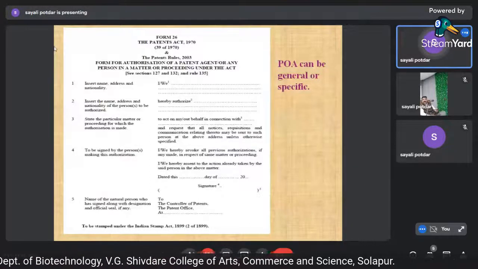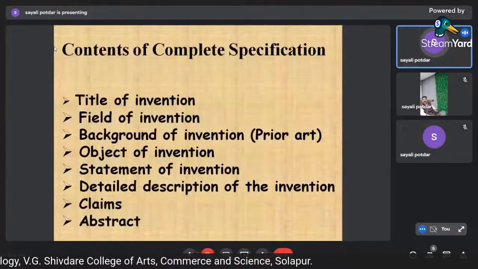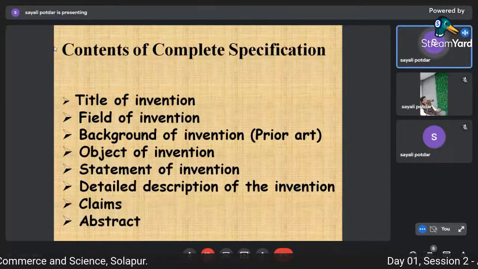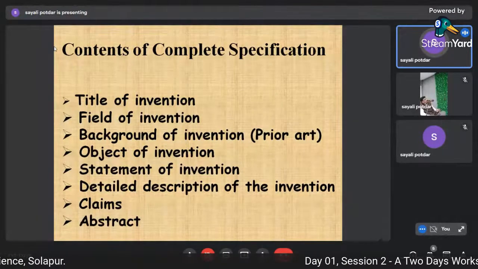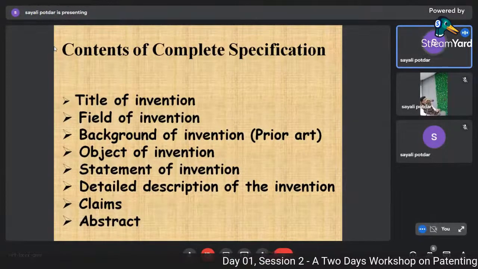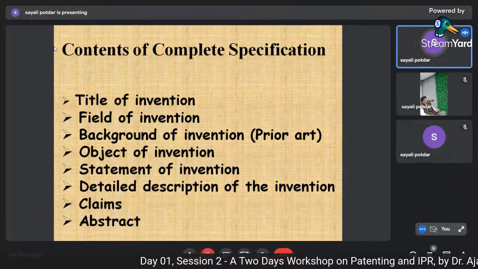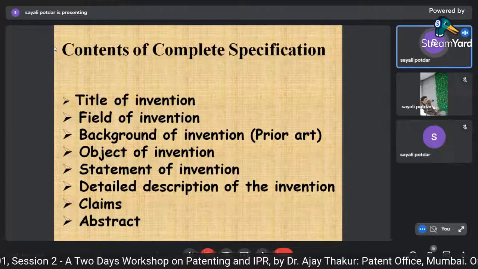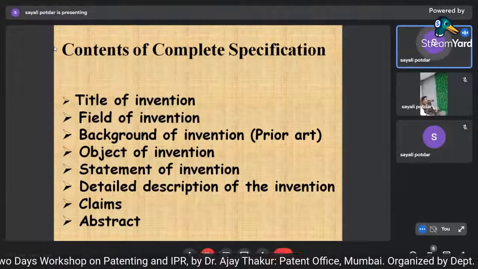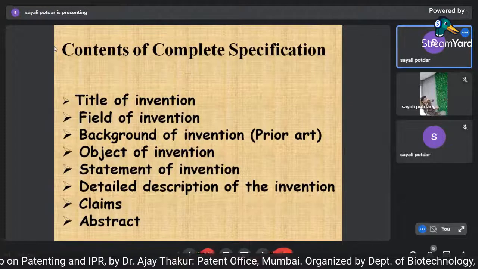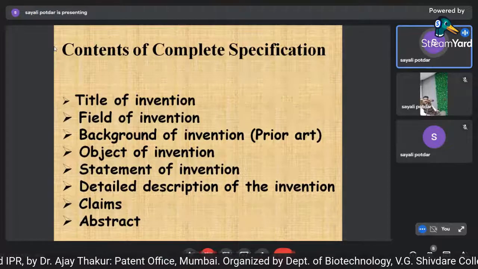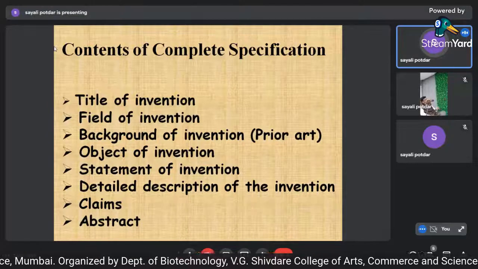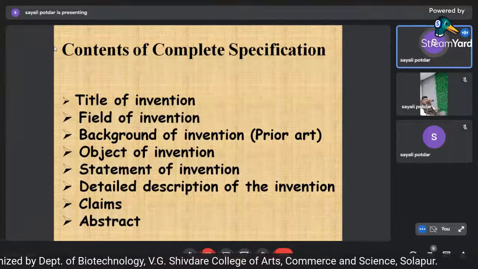Now, what are the things that are required to be specified in a complete specification? It should necessarily have the title of invention, field of invention, background of invention, object of invention, statement, detailed description of the invention, claims, abstract, and drawings if any. That is section 10 of the Indian Patent Act, which says that the complete specification should be in a detailed manner.